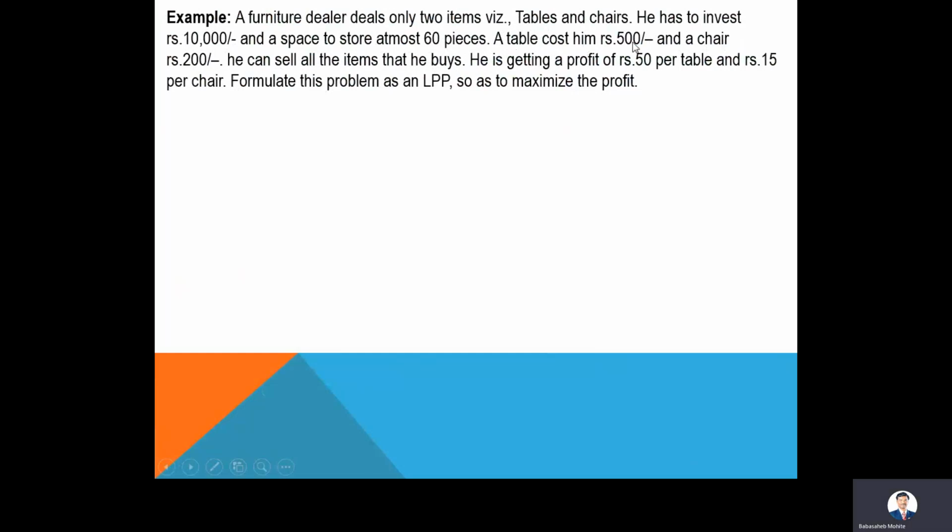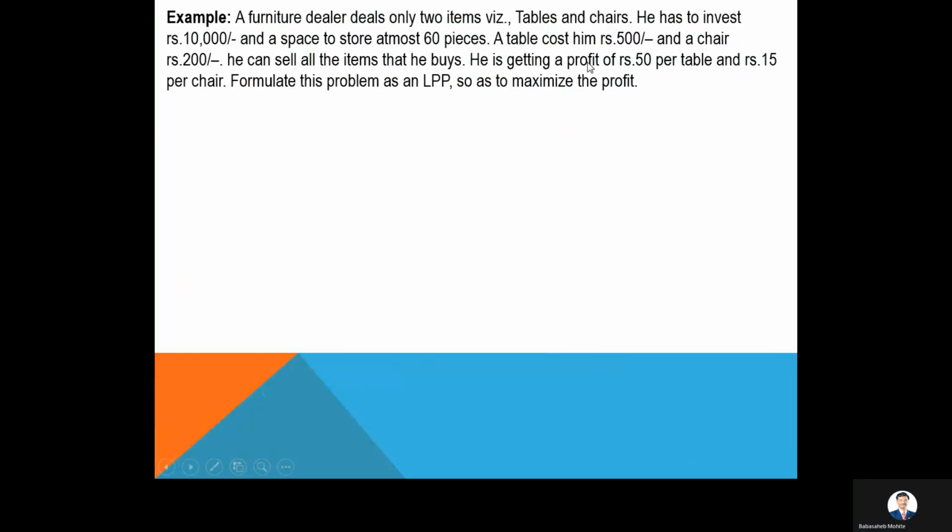So if he purchases one table, the purchase cost of one table is rupees 500, and for a single chair, rupees 200 is the cost. Whatever item he buys, he can sell. Now he gets a profit of rupees 50 per table and rupees 15 per chair.